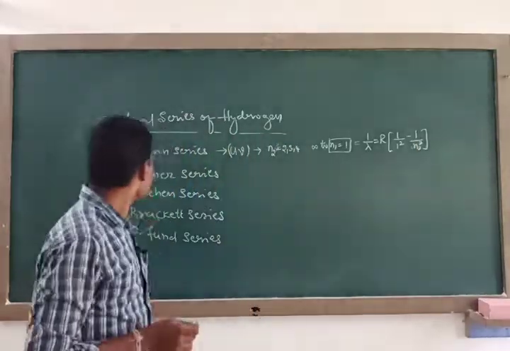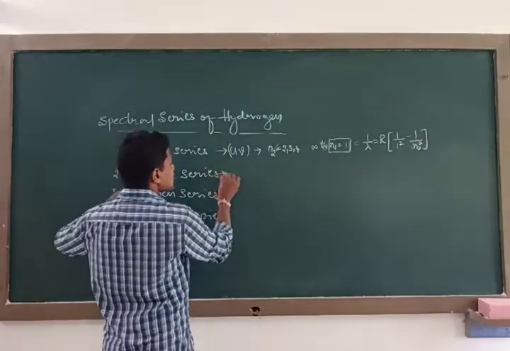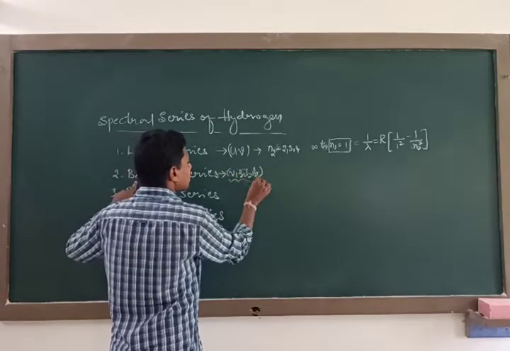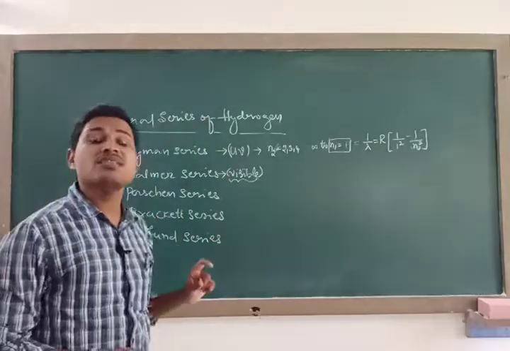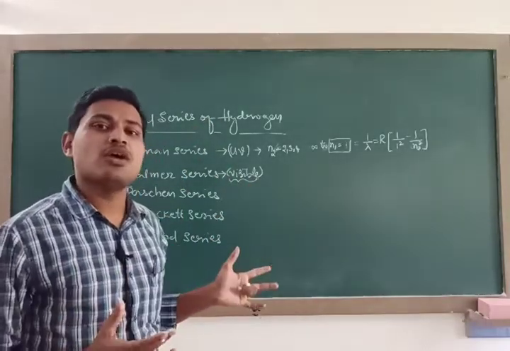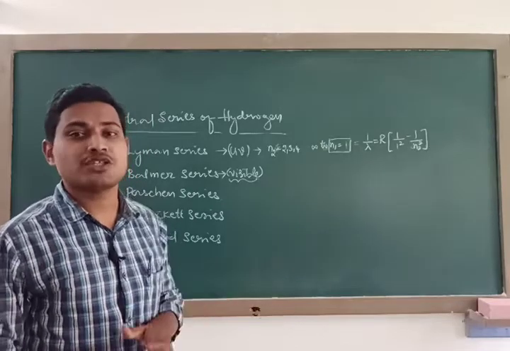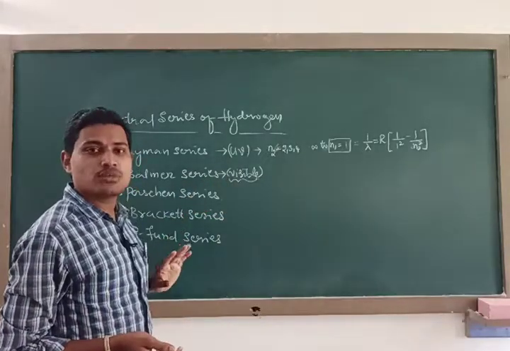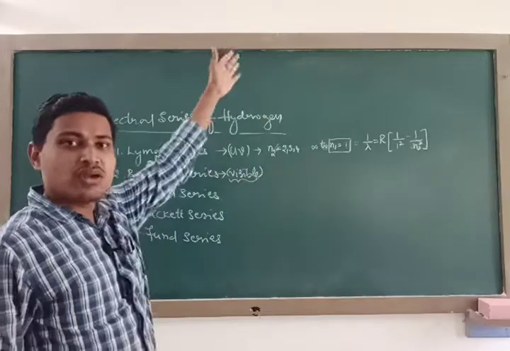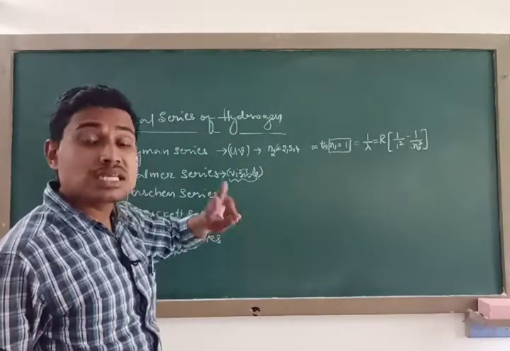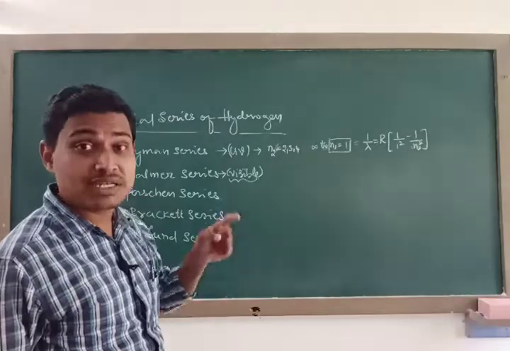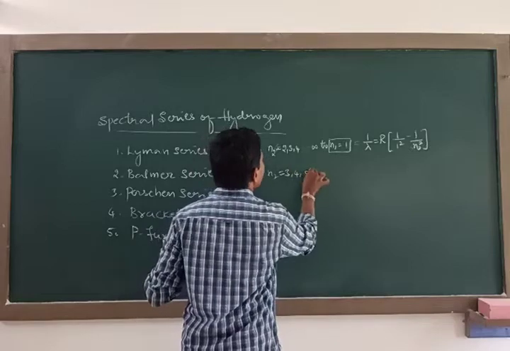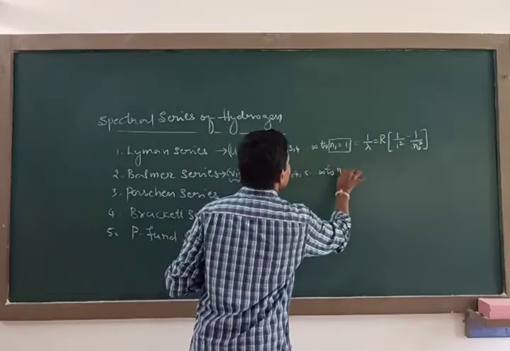Next, in the same way, the Balmer series. This series also consists of spectral lines whose wavelengths fall in the visible region, around 400 to 750 nanometers. When an electron transitions from a higher orbit to the second orbit, not the first, then n2 is equal to 3, 4, 5, and so on up to infinity, and n1 should be equal to 2.